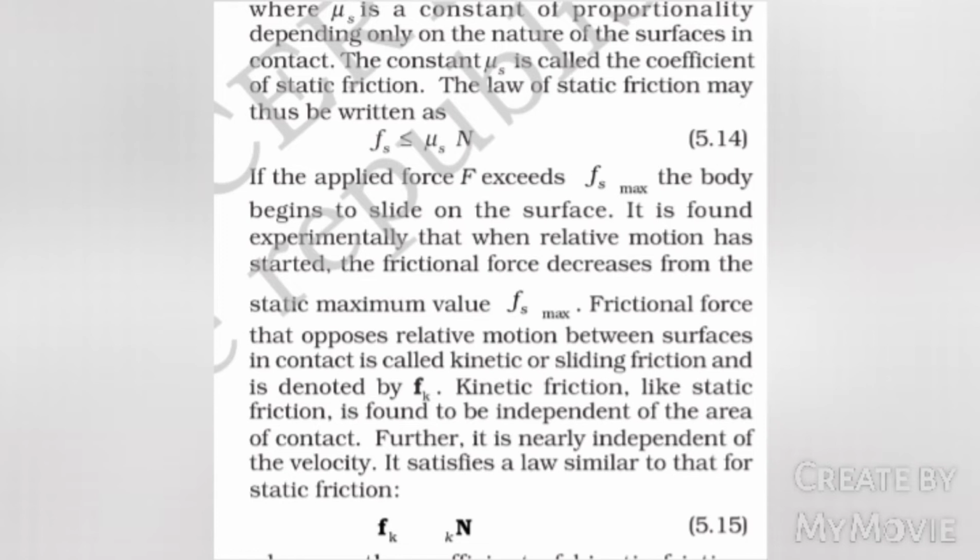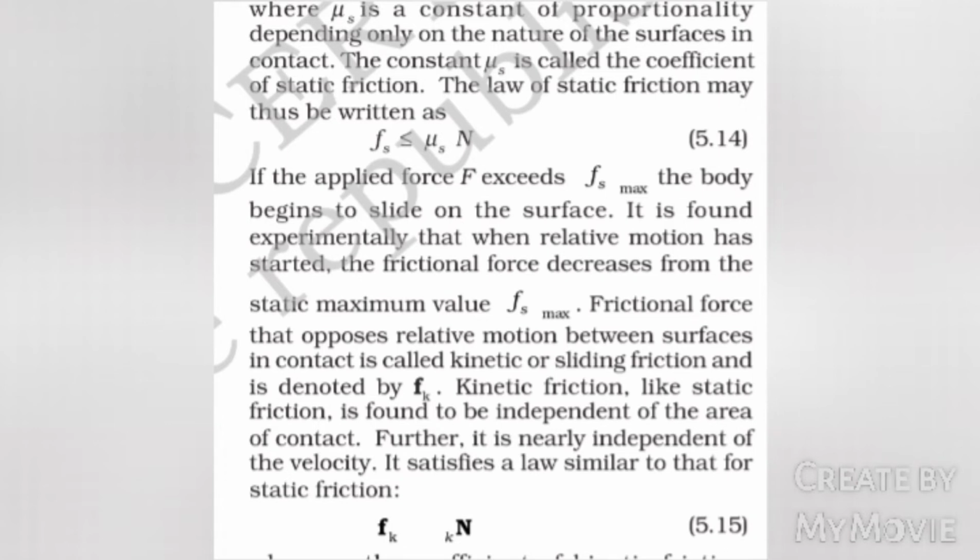It is found experimentally that when relative motion has started, the frictional force decreases from the static maximum value, that is Fs maximum. Frictional force that opposes relative motion between surfaces in contact is called kinetic or sliding friction and is denoted by Fk. Kinetic friction, like static friction, is found to be independent of the area of contact. Further, it is nearly independent of the velocity. It satisfies a law similar to that of static friction.